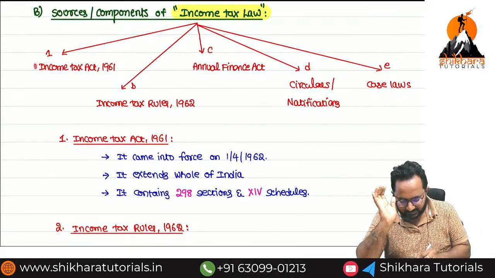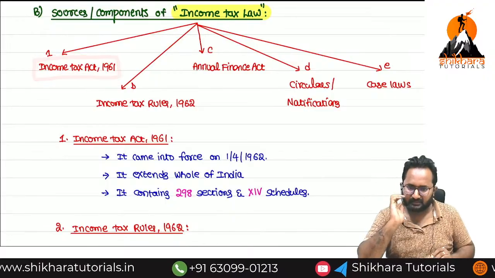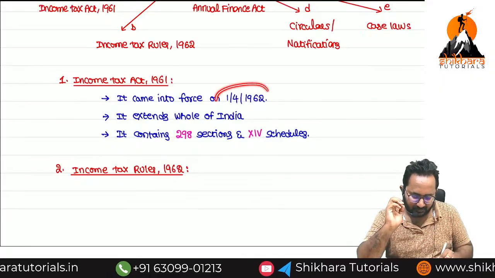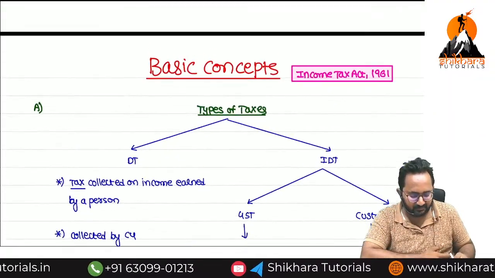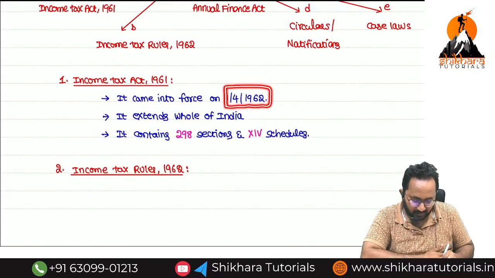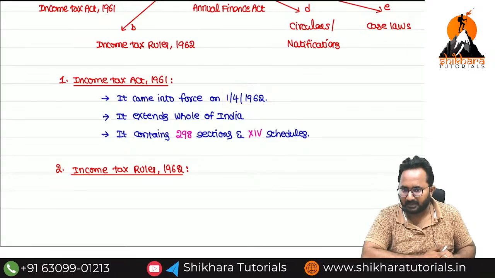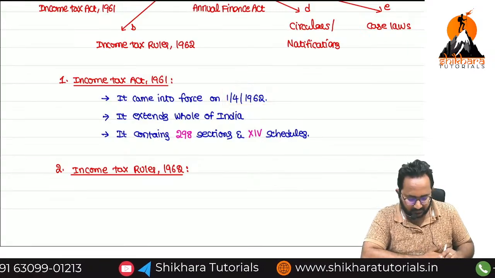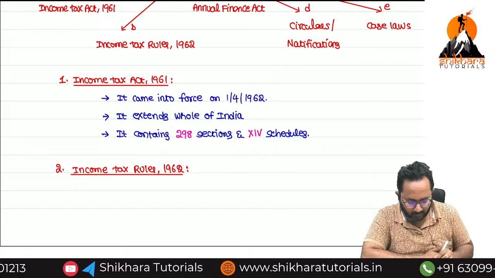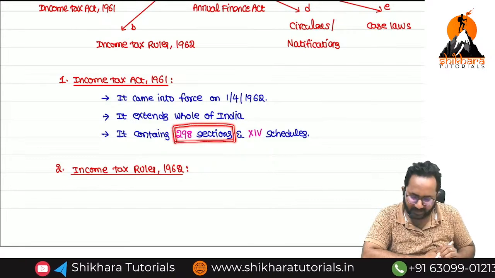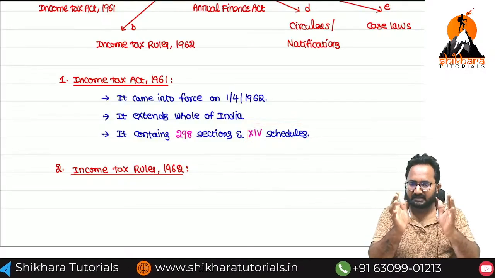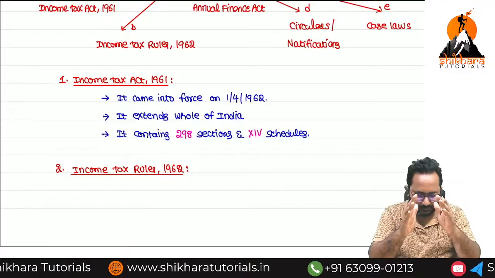First, we discussed some points about Income Tax Act 1961 in the earlier session. Income Tax Act 1961 came into force on which date? 1/4/1961 or 1962? 1962. From this day only, Income Tax Act 1961 is applicable in India. Next, it extends to the whole of India, that means including Jammu and Kashmir. Next, how many sections do we have in our Act? 298 sections. The entire Act is classified into schedules. How many schedules? 14.